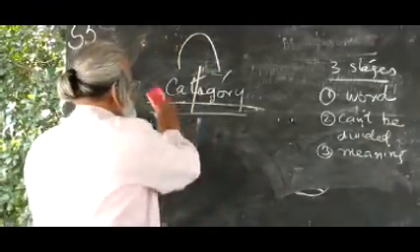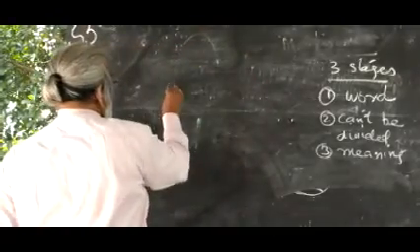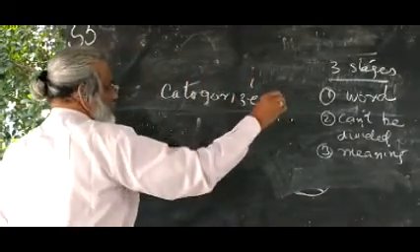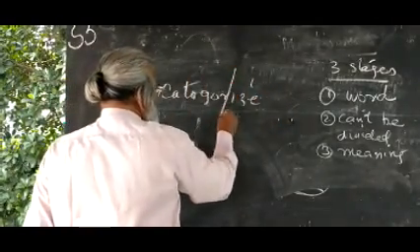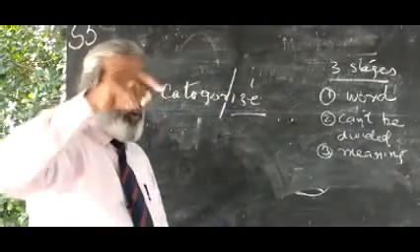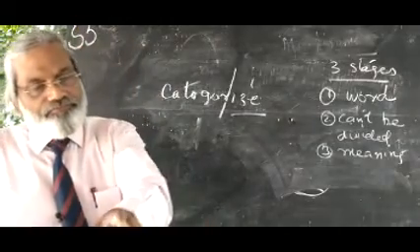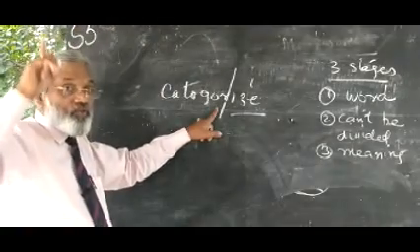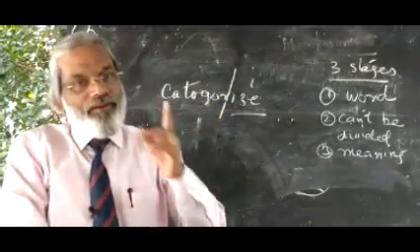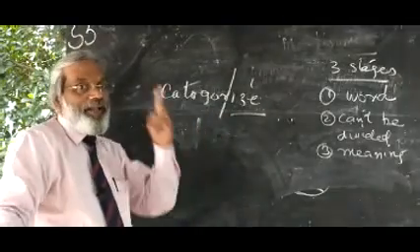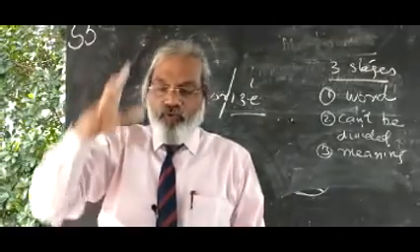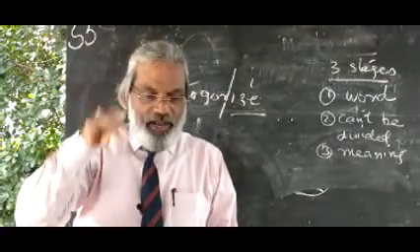But take categorize, look here, categorize. This ize is a different element, and then the y is changed into i. That is a technique that will come later. But here the main morpheme category has an added element. Thus, because of this added element, this word has two morphemes. So a morpheme is a minimum meaningful sound unit in which you have to cut.